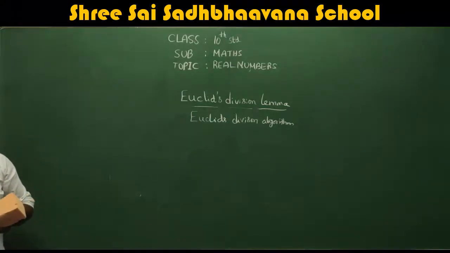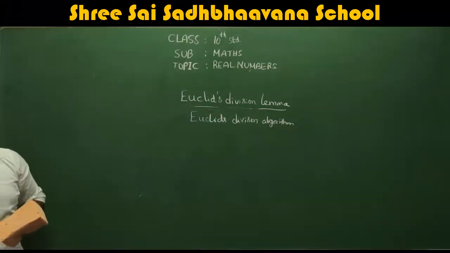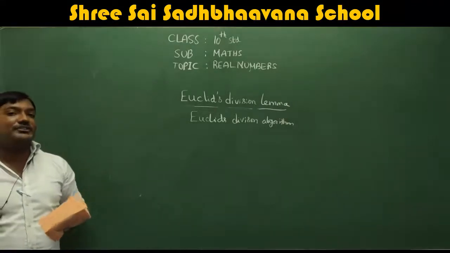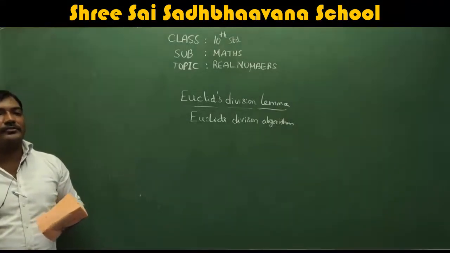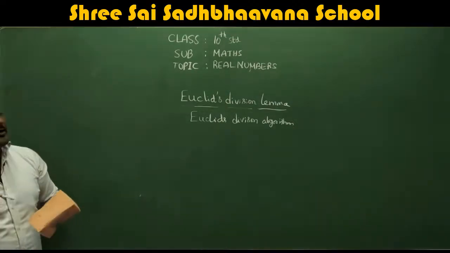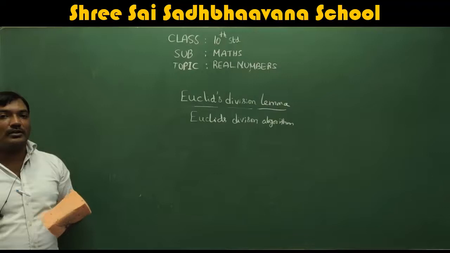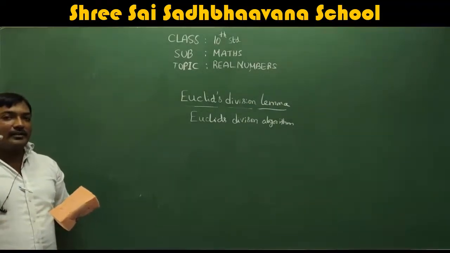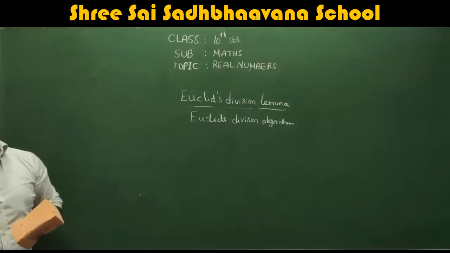Same thing. It means, for example, you have A is equal to BQ plus R. The same process we are doing each and every step. Correct. So that becomes a process. So that is how it is considered as Euclid's division algorithm. Algorithm means same work you are doing in the different steps.